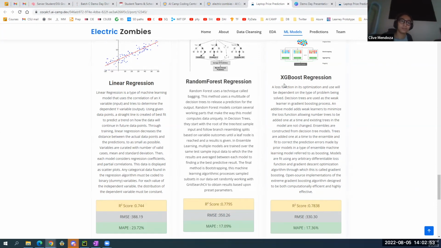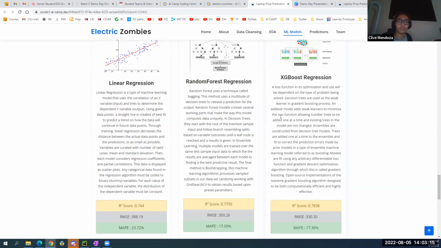And finally, the third model we tried out is XGBoost regression. In XGBoost, the loss function used in its optimization will depend on the type of problem being solved. Decision trees are used as the weak learner in the gradient boosting process. An additive model adds weak learners to minimize the loss function, allowing trees to be added one at a time, and existing trees in the model are not changed.